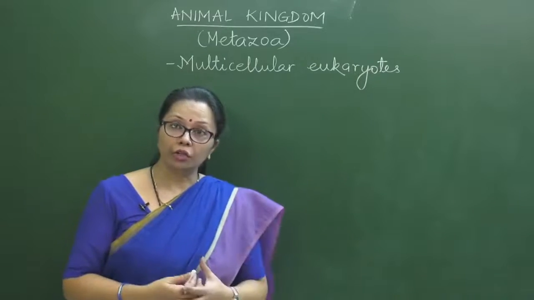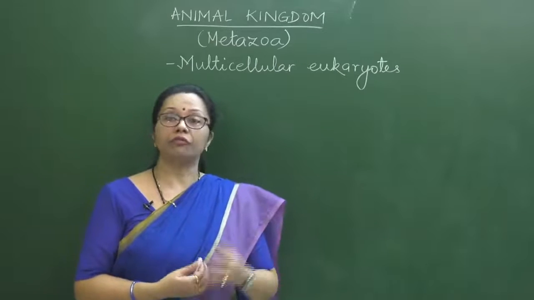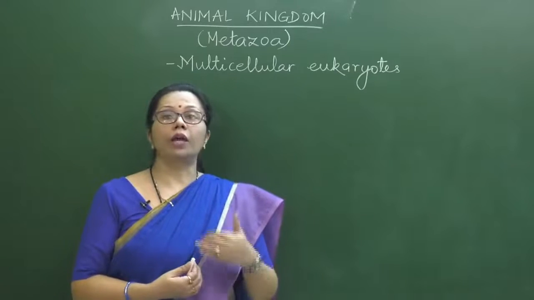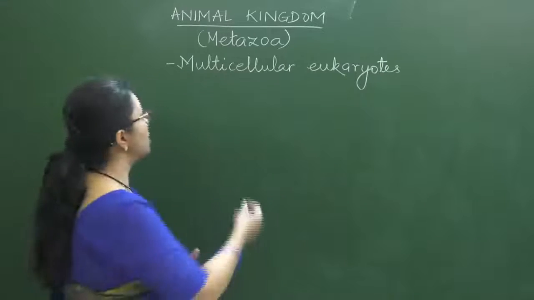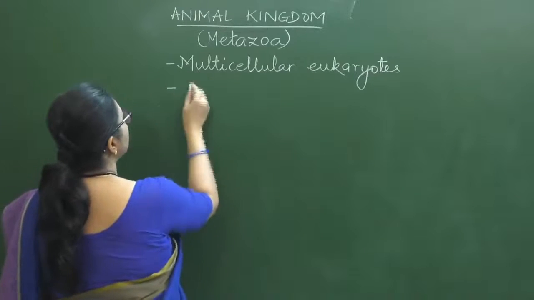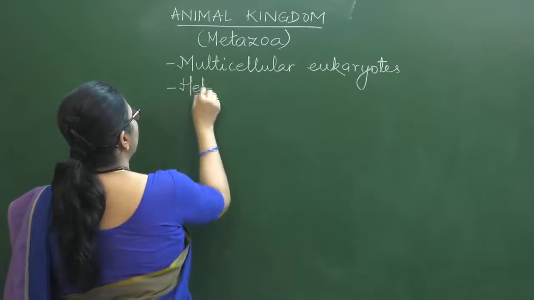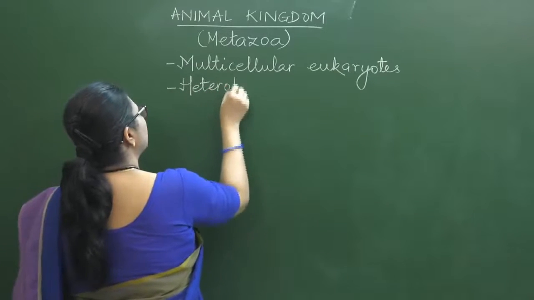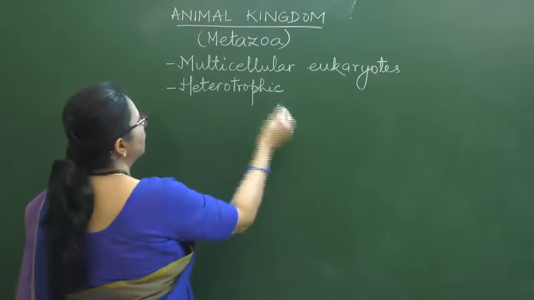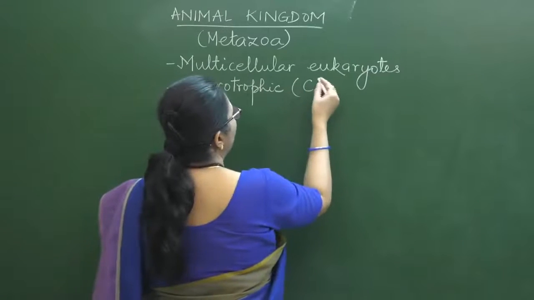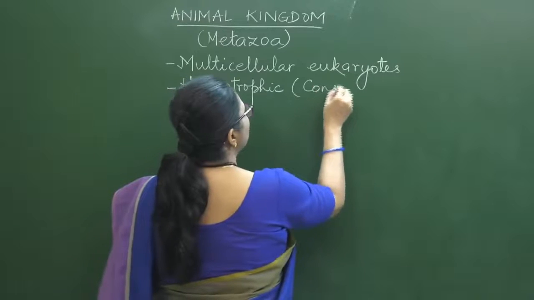Now multicellular eukaryotes, even the plants and the fungi are there, but there is one more thing that makes them different, and that is these are all heterotrophic. Heterotrophic means they are the consumers.